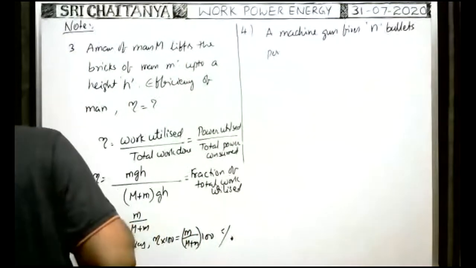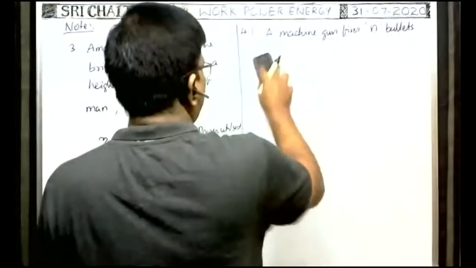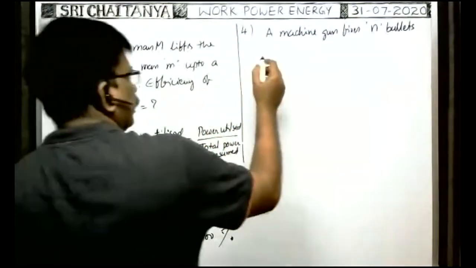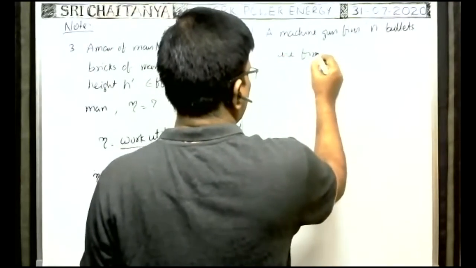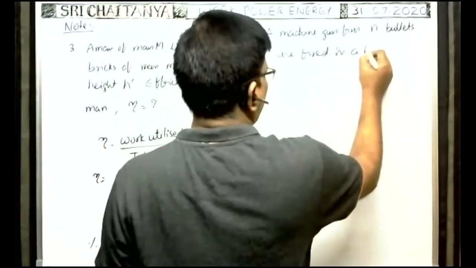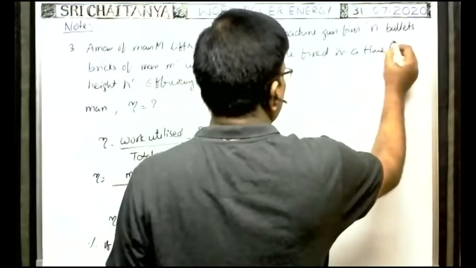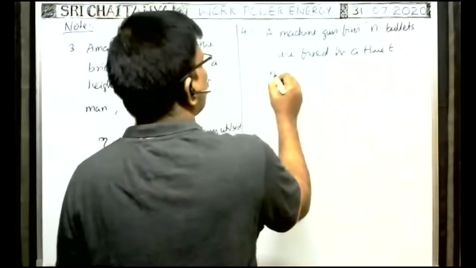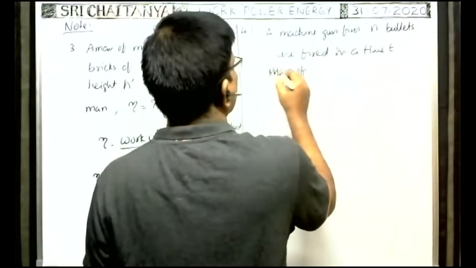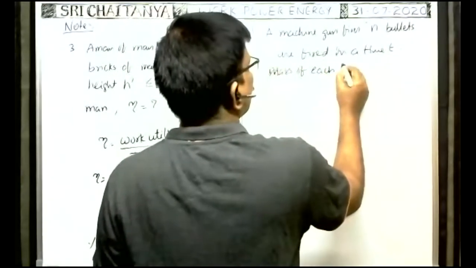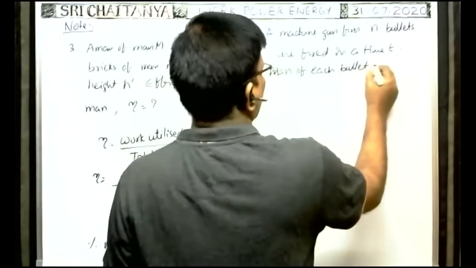You write: n bullets are fired in a time t. Mass of each bullet is small m.